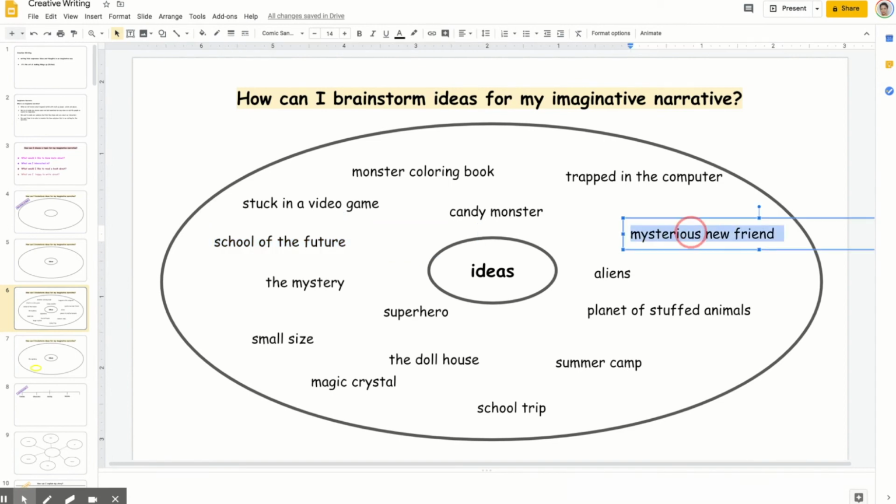Let's take a look at one last idea. What about if you meet a new friend and your new friend is mysterious and you feel like they're keeping this big mysterious secret from you, or they might be from another planet? That might be an interesting idea to write a book on. Feel free to borrow any of these ideas if you like them.